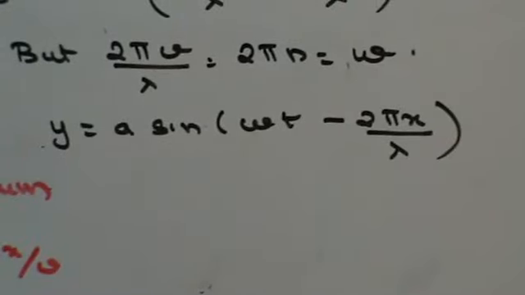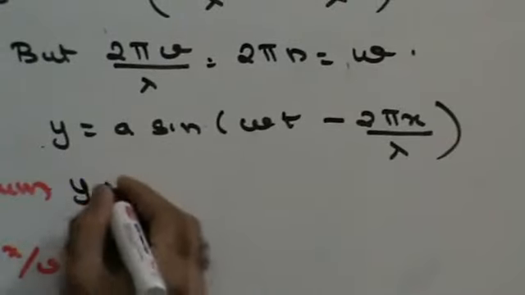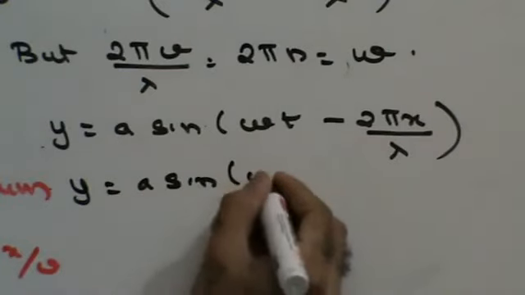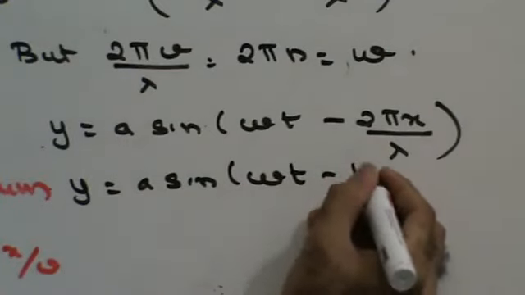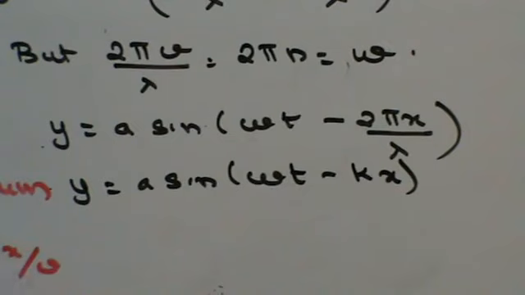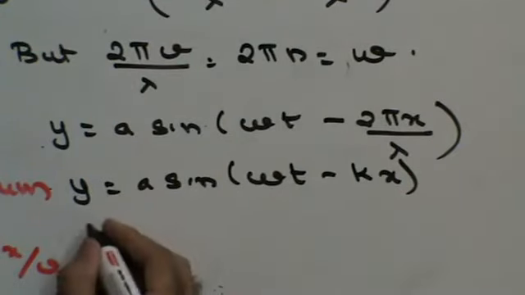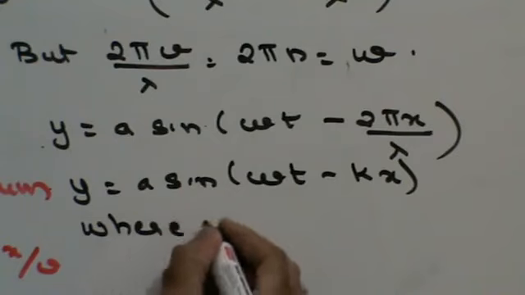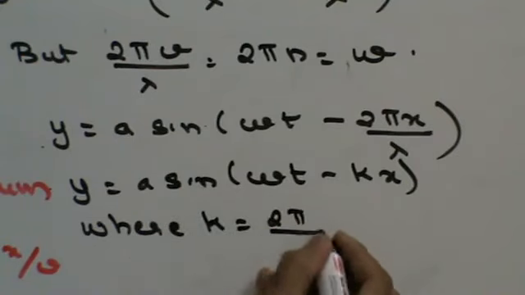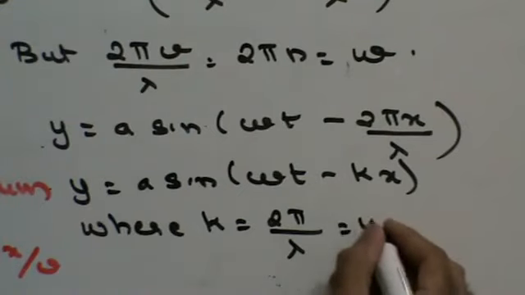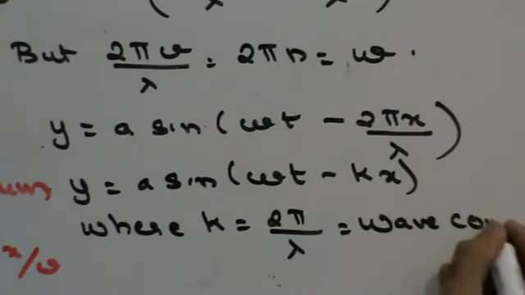Out of which 2π and lambda are constant, so I can say y = a sin (ωt − kx), where k is equal to 2π upon lambda, which is called the wave constant or the propagation constant.